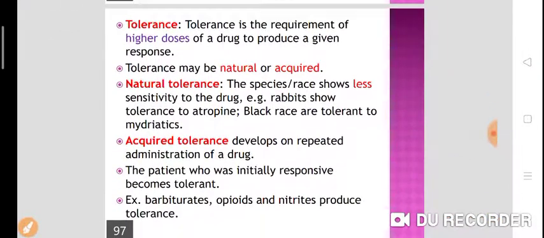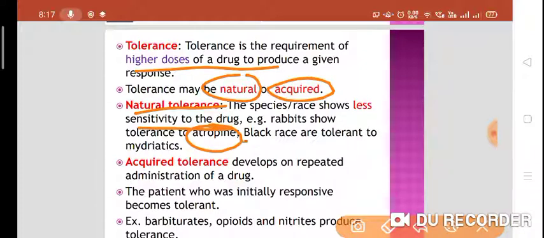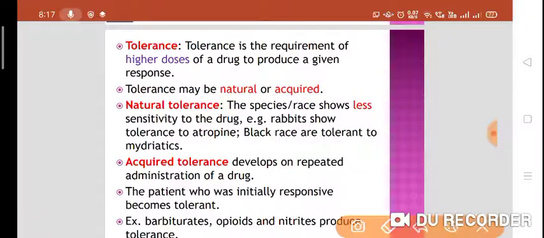Now tolerance, the most important topic. Tolerance is the need of a larger dose of a drug to produce a given response. Requirement of a higher dose of a drug to produce a given response is called tolerance. Tolerance may be natural or acquired. In natural tolerance, the species or race shows less sensitivity to the drug. Rabbits are tolerant to atropine. Blacks are tolerant to mydriatics. So it's a congenital or natural tolerance.